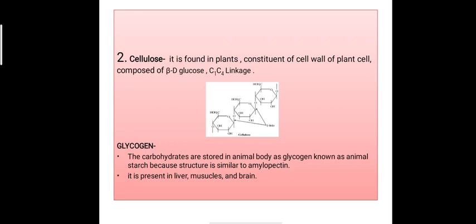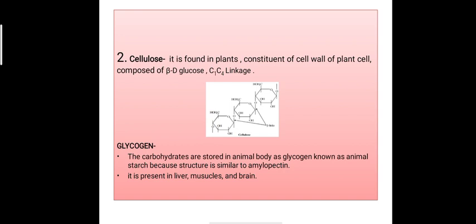Another example of a polysaccharide is cellulose. As we know very well, it is found in plants and it is the constituent of the cell wall of plant cells. It is composed of beta D glucose and C1C4 linkage is found in cellulose. So these are the different kinds of carbohydrates which we have discussed: monosaccharides, disaccharides and polysaccharides. Now another category of carbohydrate is glycogen.